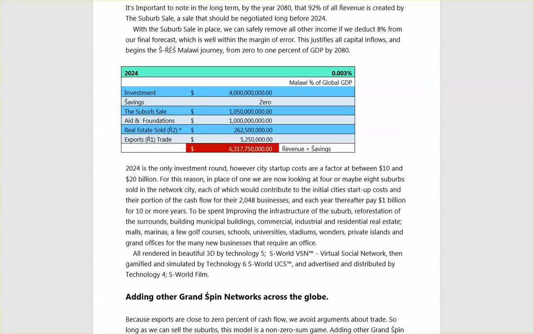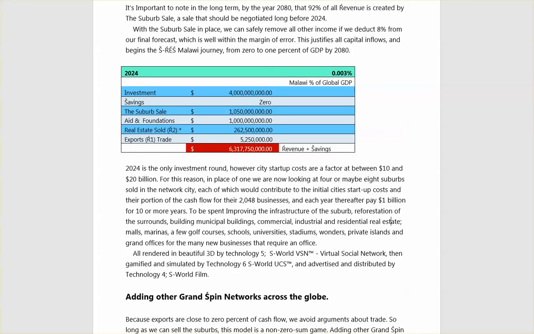However, city startup costs are a factor at between 10 and 20 billion. For this reason, in place of one, we're looking at 4 or maybe 8 suburbs sold in the network city, each of which would contribute to the initial startup costs and their portion of the cash flow for their 2,048 businesses, and each year thereafter pay 1 billion for 10 years or more to be spent improving the infrastructure of the suburb, reforestation of the surrounds, building municipal buildings, commercial, industrial, residential, real estate, malls, marinas, a few golf courses, schools, universities, stadiums, wonders, private islands, and grand offices for the many new businesses that do require an office.